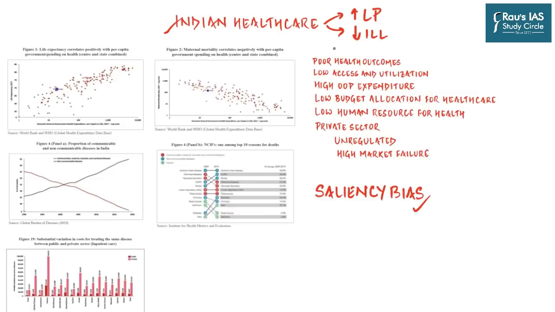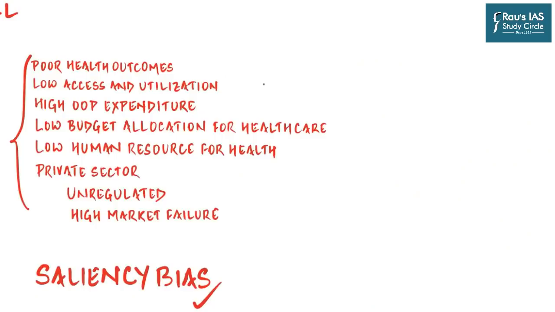So these are just the economic reasons for improving the health of the economy. Of course, because this is an economic survey. But the better health of each and every individual is an end in itself and not a means to achieve something. And so a whole chapter of the economic survey is dedicated to the current state of affairs of India's healthcare. And it has highlighted the current issues which are plaguing India's healthcare system. And let us understand them one by one. First and foremost is, of course, India's health outcomes are very poor.